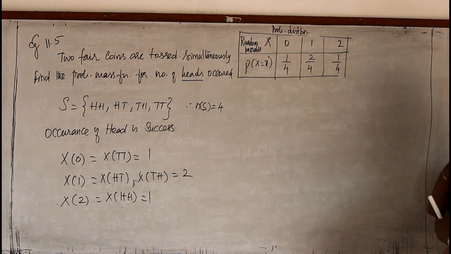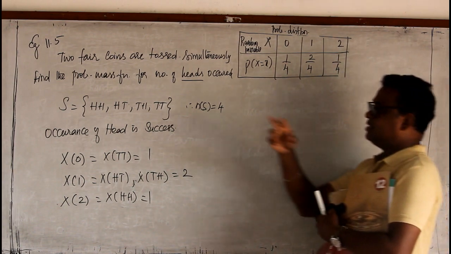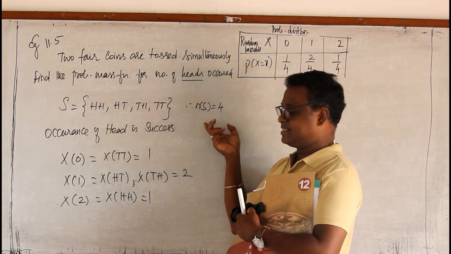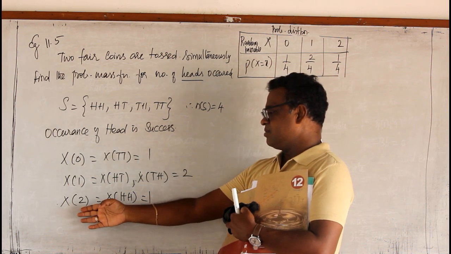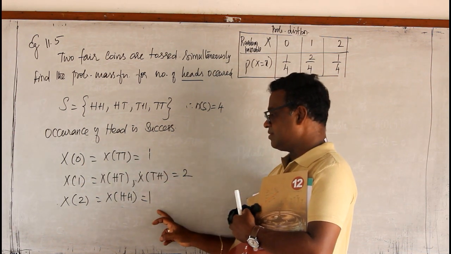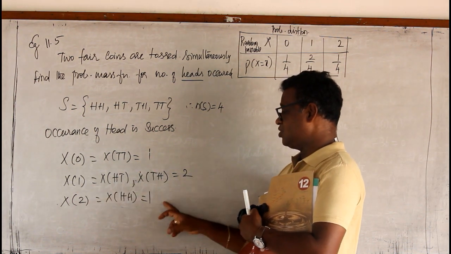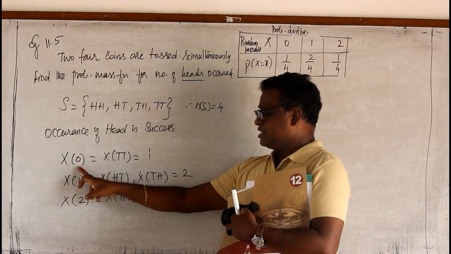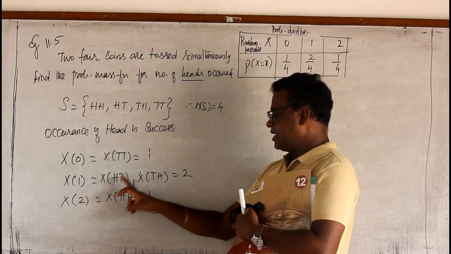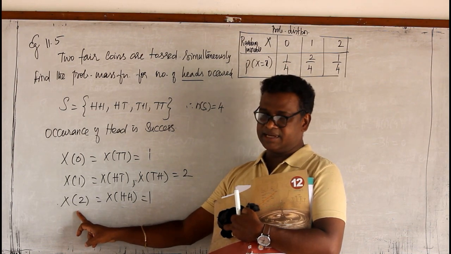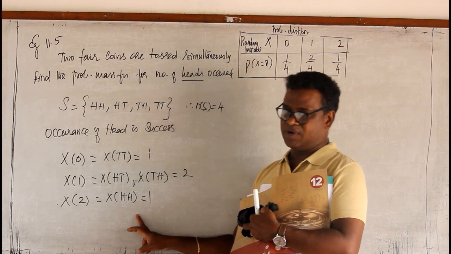So this is the first problem. Now I hope you are understanding very well. This is the sample space. From there I can find the total number of occurrences. These are my favorable events, and this is the random variable, the outcome of the favorable events. Therefore, 0 will occur when both show tails, that is 0 success. 1 success means 1 head or 1 tail, it occurs 2 times. Then both heads means complete success, that occurs only 1 time.